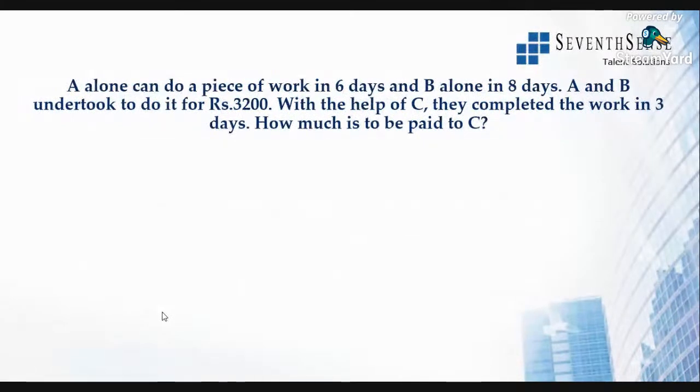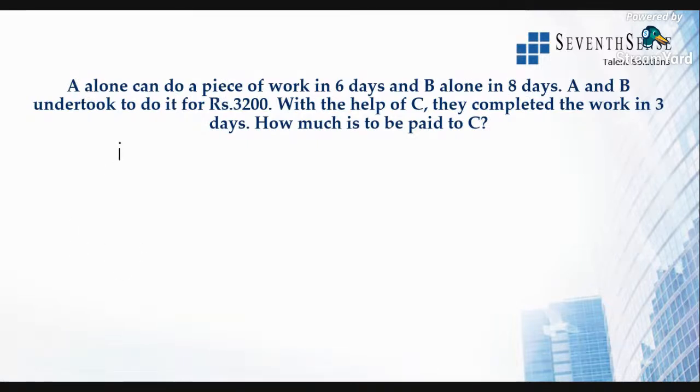A alone can do a piece of work in 6 days and B alone can do a piece of work in 8 days. A and B undertook to do it for rupees 3,200. Now this is a simple concept of wages. All right. So wages, you always remember this.